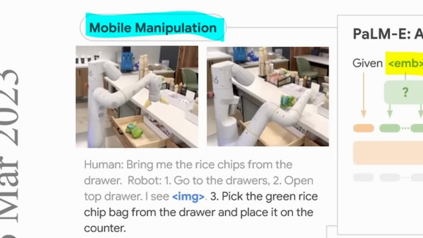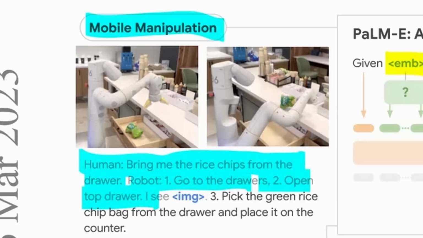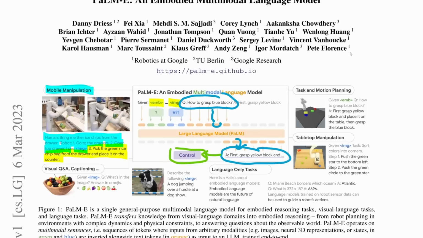For example, in this case, we have human: bring me the rice chips from the drawer. Then the robot: one, go to the drawers, open the top drawer. So this is all prompting. And then it gives it an image of something like this, as you can see. And the language model is supposed to generate this: three, pick the green rice chip bag from the drawer and place it onto the counter. So this is what would actually then go into this control module, and that would be executed by that policy.